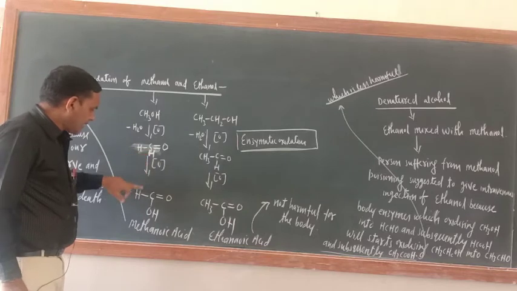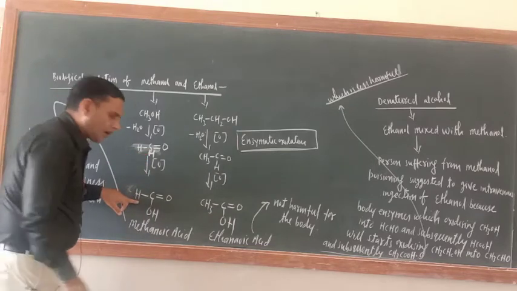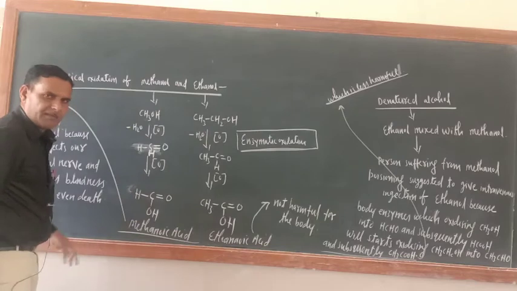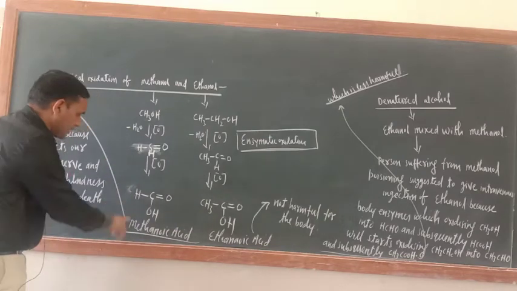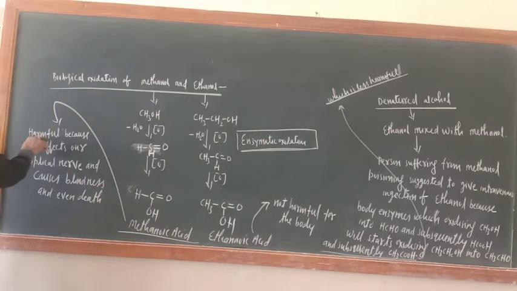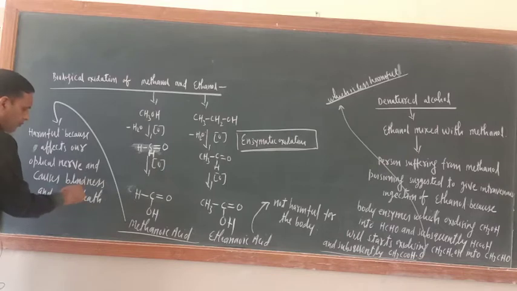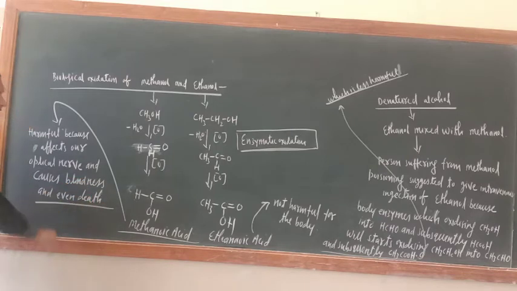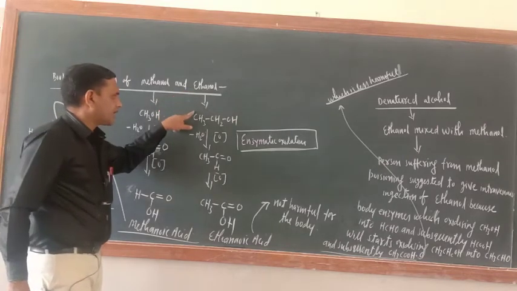Now it will further oxidize into methanoic acid, formic acid. The IUPAC name of formic acid is methanoic acid. This methanoic acid is very harmful because it affects our optical nerve and causes blindness and even death.